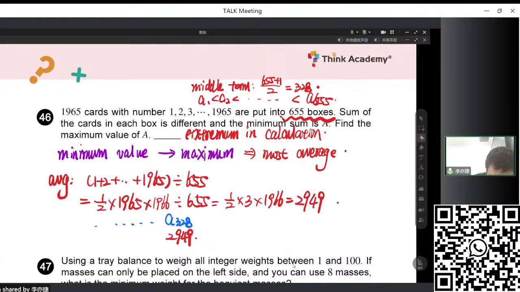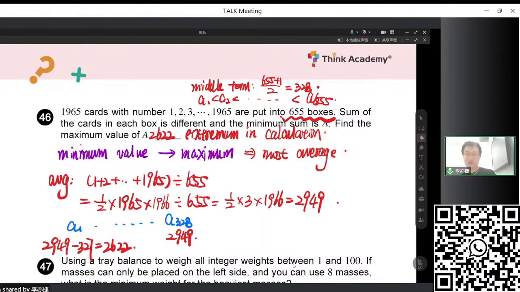Okay, and then we trace it back to the A1, which is the smallest, right? So if the most average makes it into consecutive numbers, we just use this 2949 minus the 327. So the maximum for the minimum is 2622. So this is the answer.